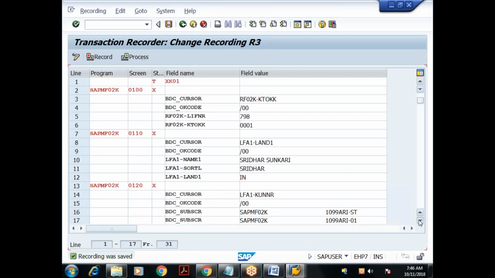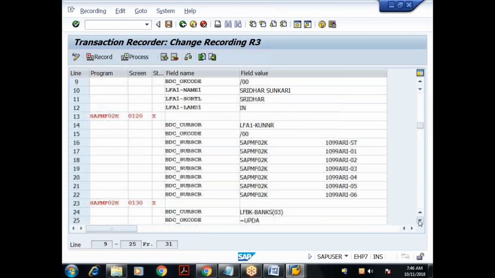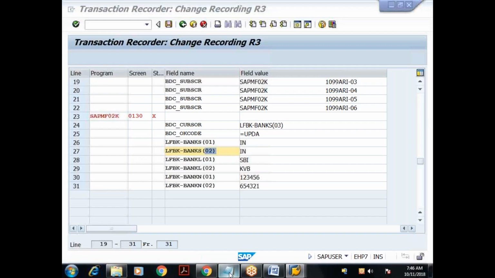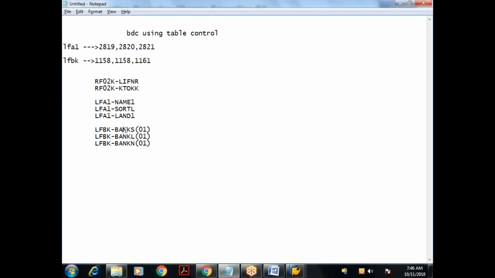Observe this one. If you scroll down, you can see for the first record, the table control field name is suffixed with 01. For the second record, it is suffixed with 02. So what is the row ID? 01, 02, 03 kind of thing. Is it clear to everyone? The main concept in BDC for table control is this only. For normal input fields, the field name will be in this format. But for table control fields, the field name will be suffixed with the corresponding row number.